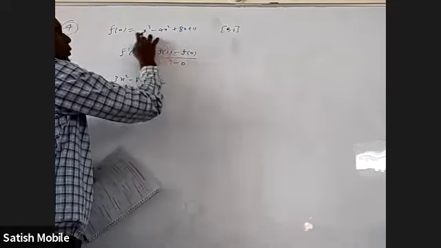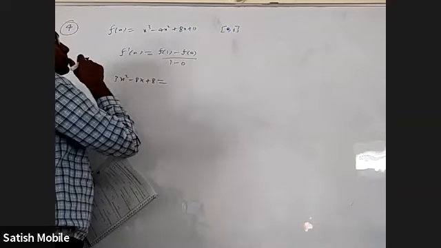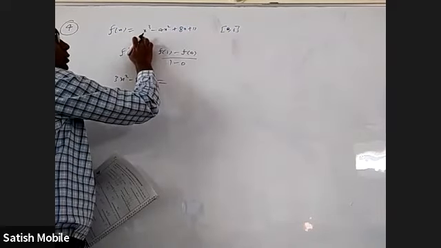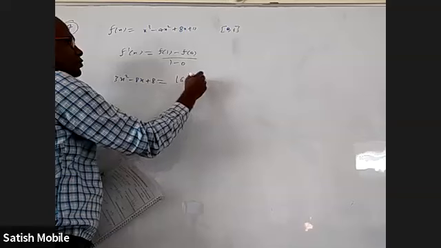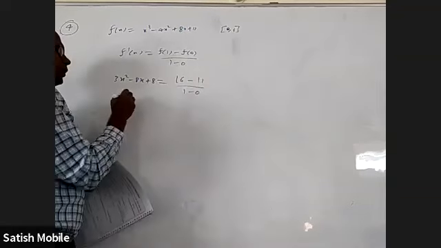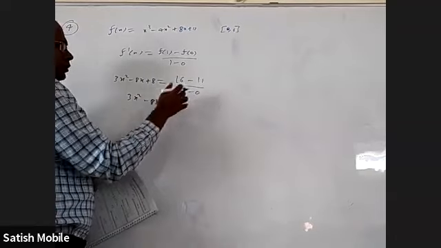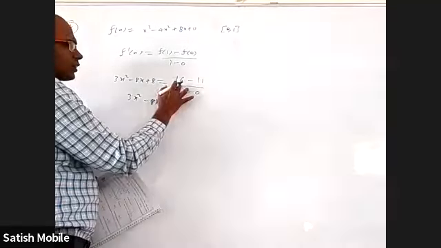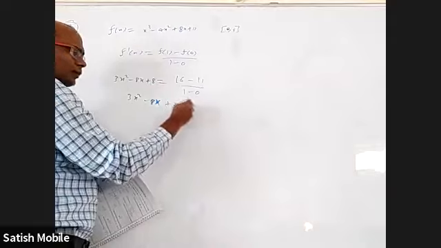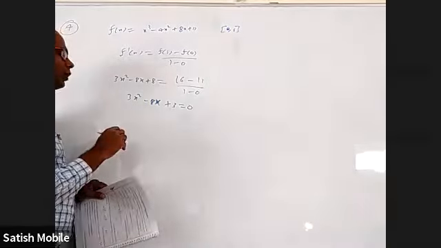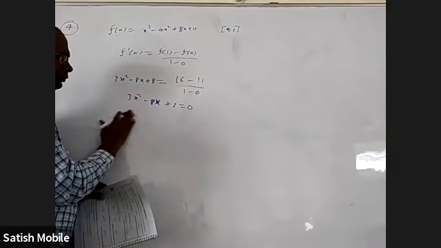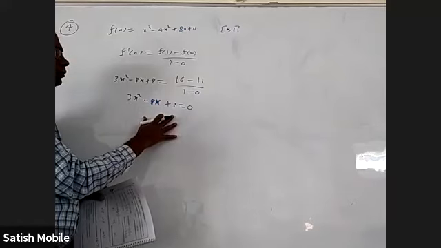What is f of 1 when you put 1 here? 12, 8, 16. f of 0 is 11. Right? 1 minus 7 gives the right side. So 3x square minus 8x, only 5 now, plus 3 equal to 0, right? So 9.